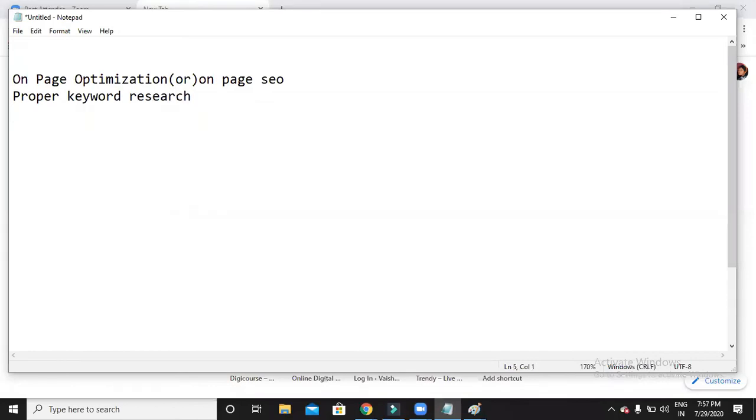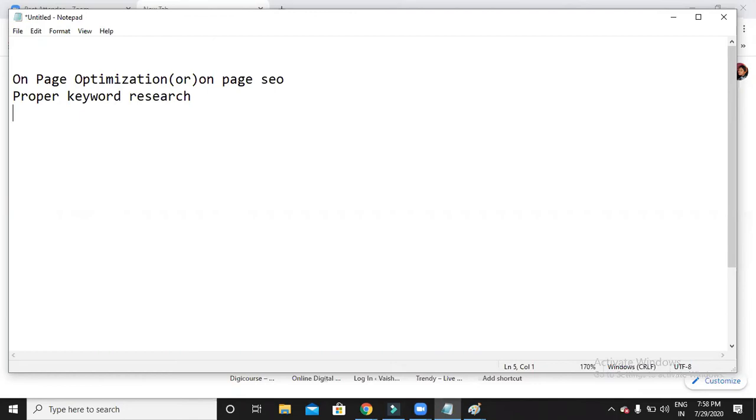Keyword research means, let's say I would like to write a blog. Which blog should I write about? Let us say how to shampoo my hair. Okay, let us take that topic. So I would like to write on how to shampoo my hair, or what is the best shampoo to use. If I want to write that blog, I need to define for which keywords I have to show my website on top. That is your ultimate goal, right?